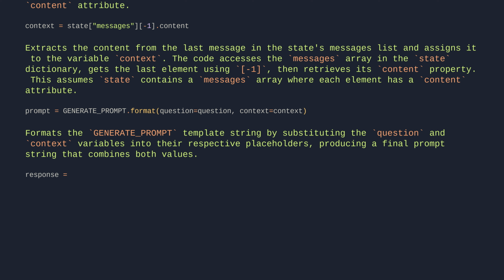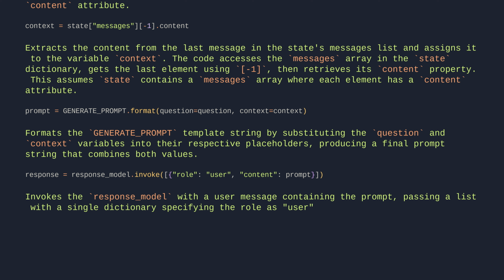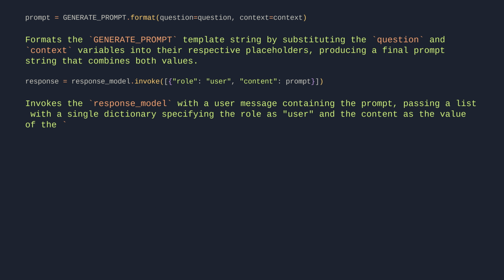response = response_model.invoke([{"role": "user", "content": prompt}]). Invokes the response model with a user message containing the prompt, passing a list with a single dictionary specifying the role as user and the content as the value of the prompt variable. The result is assigned to the response variable.